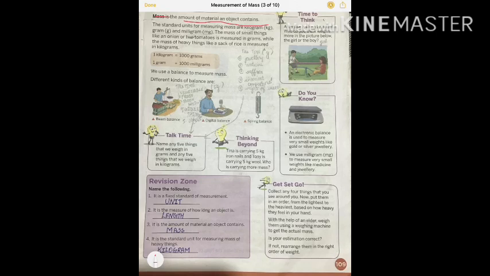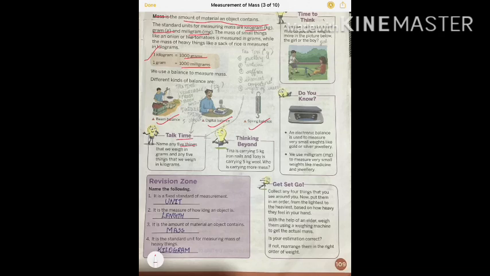Alright, so standard units of mass are kilogram, gram and milligram. Alright students, here the relation also is given. You need to learn that 1 kilogram is equal to 1000 gram, 1 gram is equal to 1000 milligram. Now the instruments used are given here: beam balance, which is used by the greengrocer. And digital balance is also used. You must have seen it in the sweet shops and all. Spring balance is also used for measuring. So these are some measuring instruments.